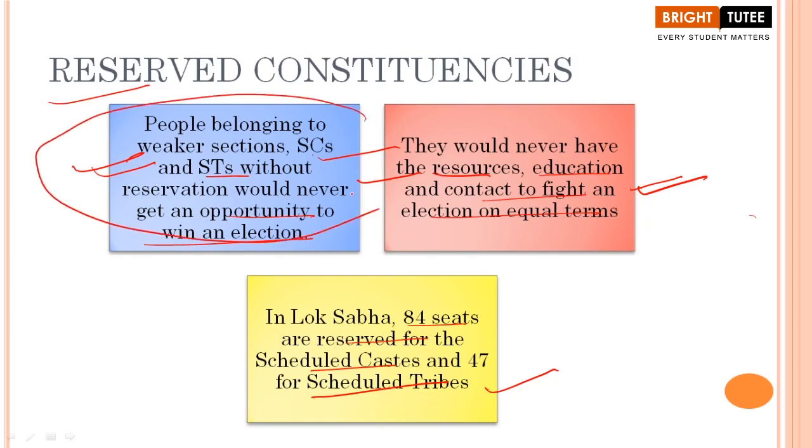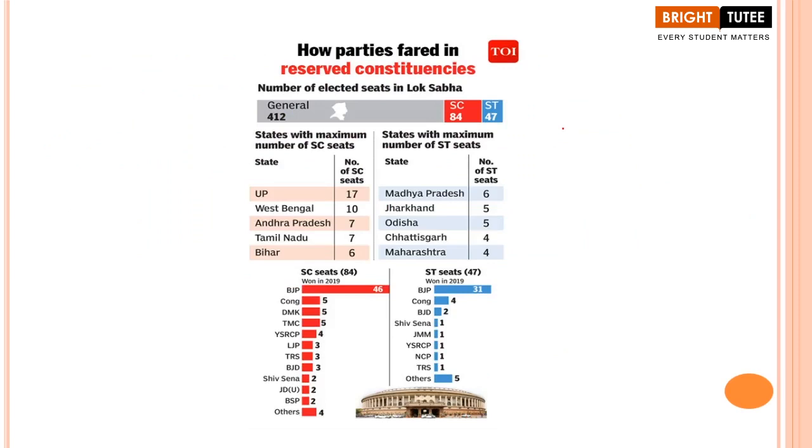When we are talking about the weaker sections, the scheduled caste or scheduled tribe, they would not have a chance to stand up or fight in an election, right? So they would be the neglected part of our society here again. So therefore, reserved constituencies have certain advantages.